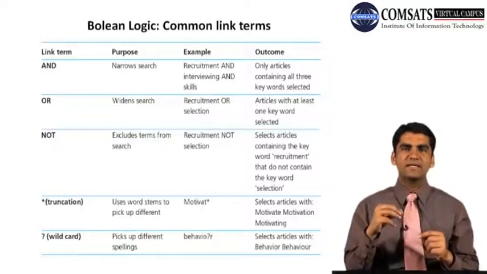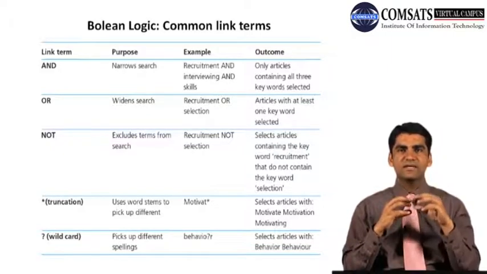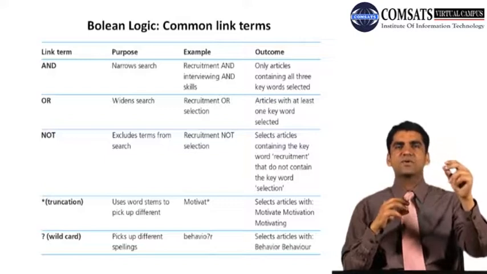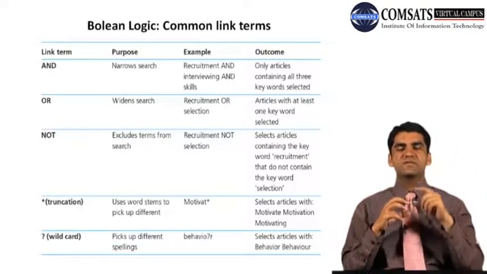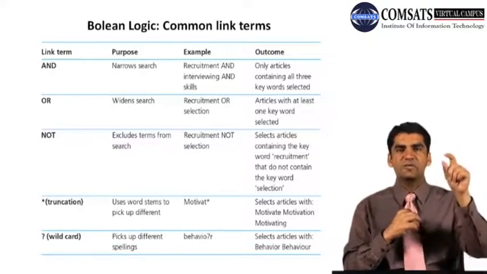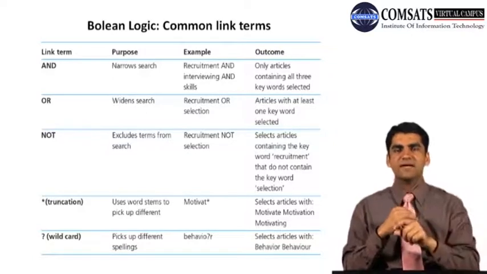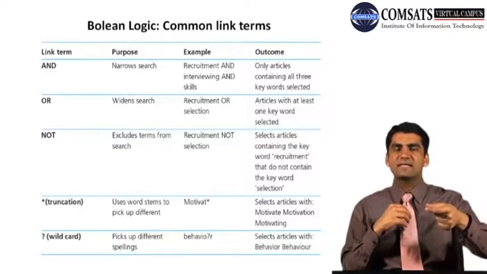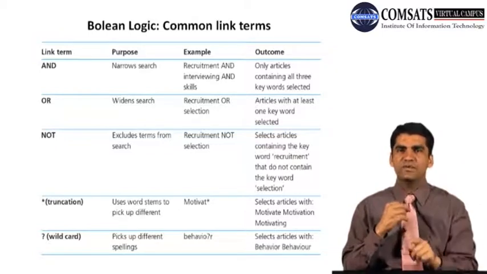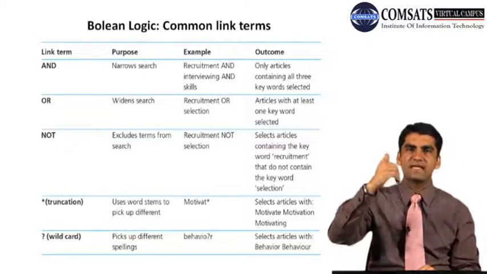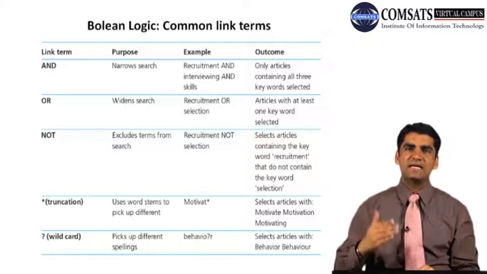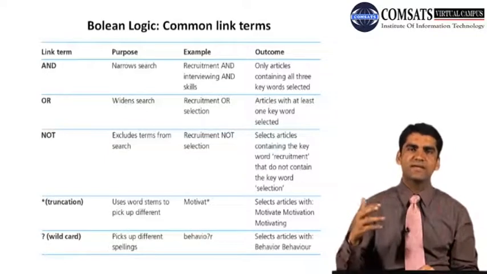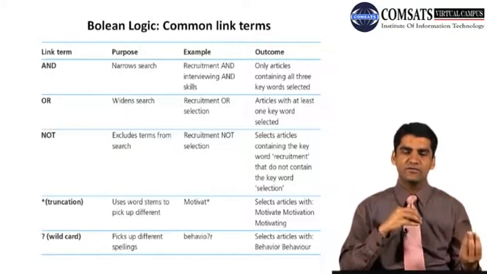And the important thing is that you have to include the term first that you want to search. So if we want to search recruitment, we have to write recruitment NOT selection. So if you want to search selection, we have to write selection NOT recruitment. So the first term is included, while the second or the third term, if we include three terms, are excluded from it.